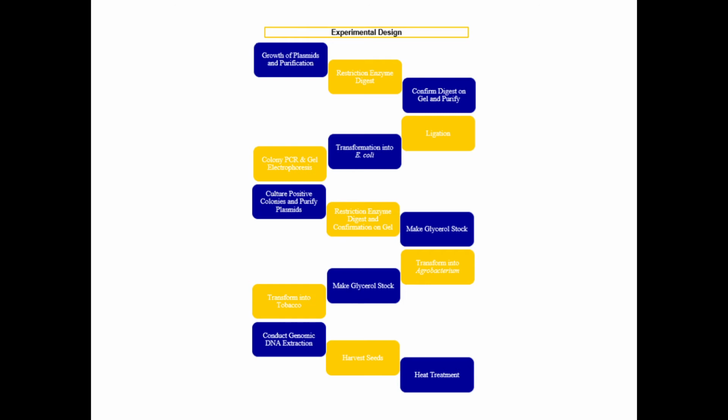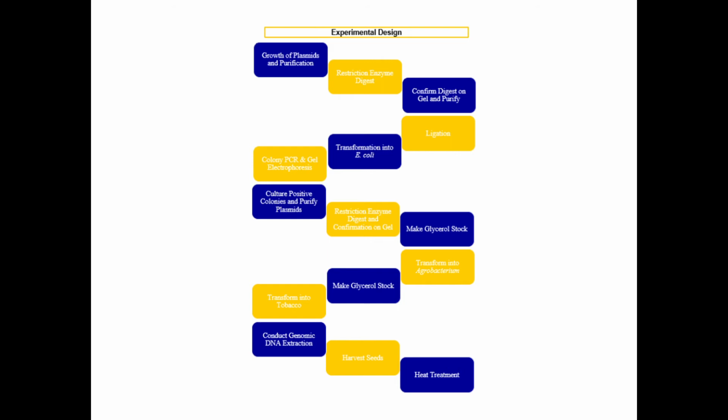Then we conducted ligation reactions. We did 3. We did one without an insert. We did one with an insert to vector ratio of 2:1, the other ratio of 4:1. Then we did transformation into E. coli. We did 4 transformation plates. We did a positive control, a negative control, and then we did ligation 2 and 3. And then we did colony PCR and gel electrophoresis in order to confirm transformation.